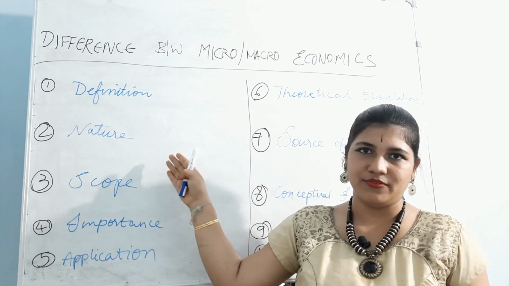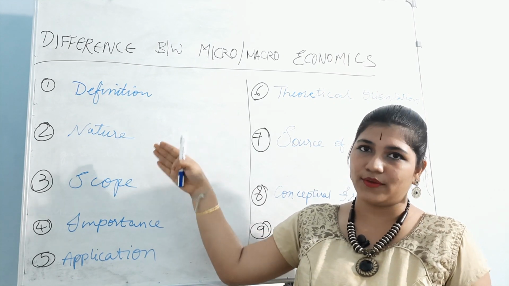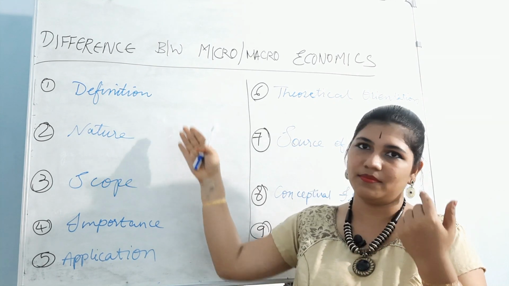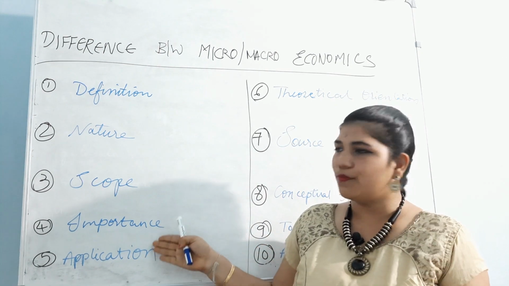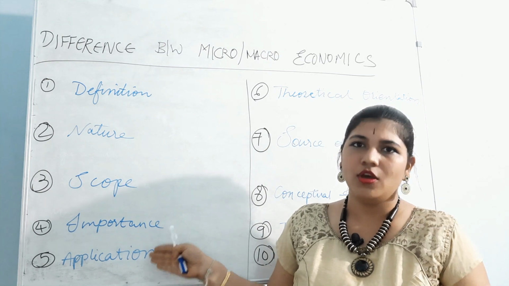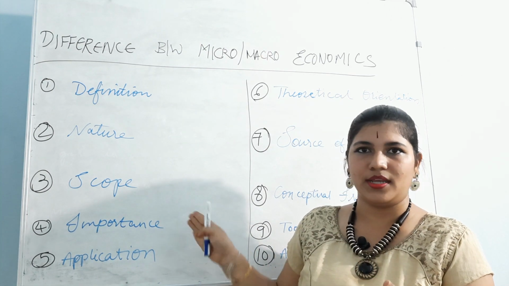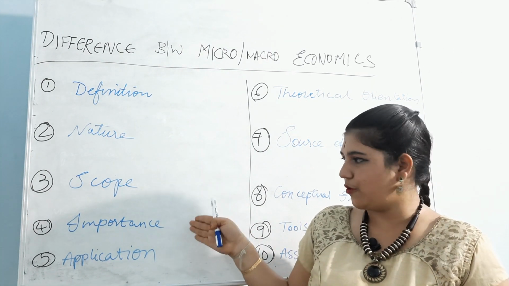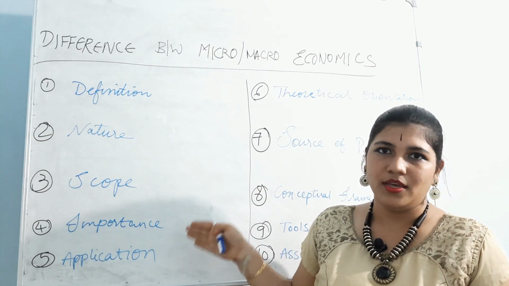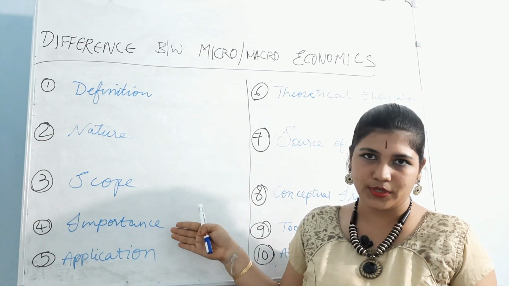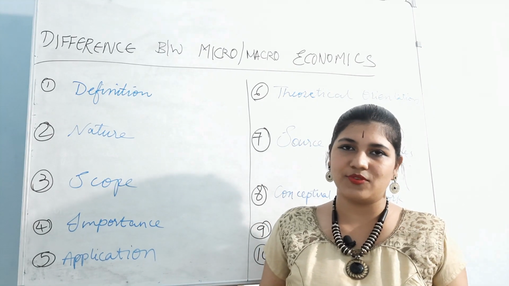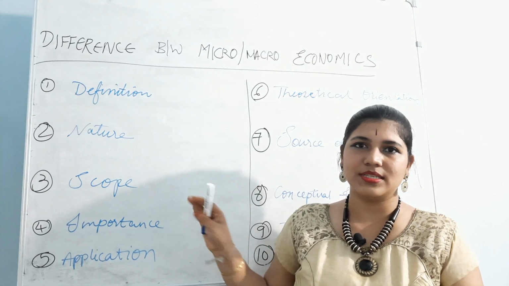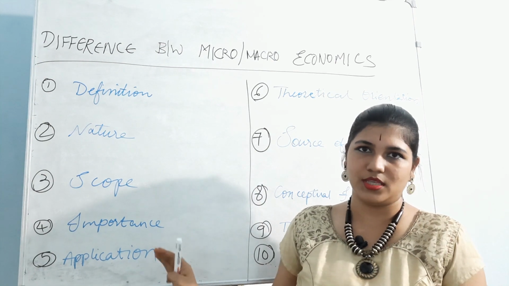You have already learned the definitions for microeconomics and macroeconomics. That came one point, and then nature and scope. You already learned that, and importance and limitations you already know. Put one point from that, limitation 1 point from that, and scope 1 point from that, and how to apply. Now when you know all these, how you don't know how to apply, and principles, what are the tools, done. This is very simple. So this is how you have to answer the question.